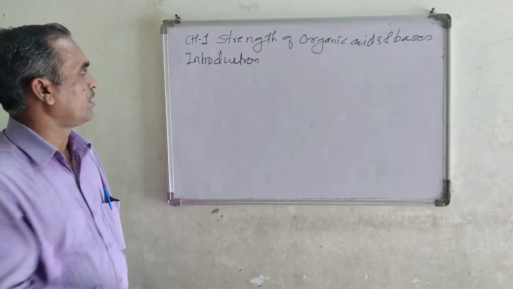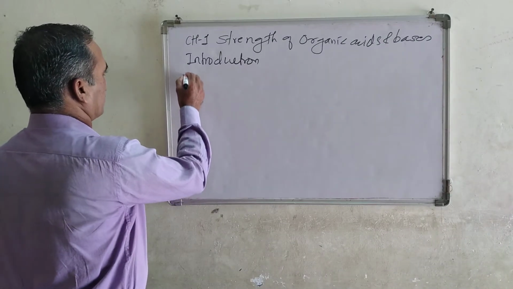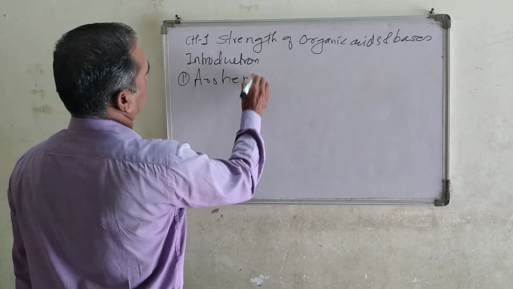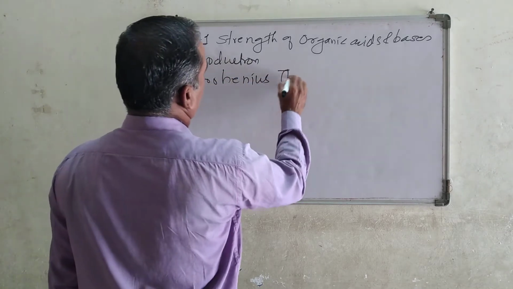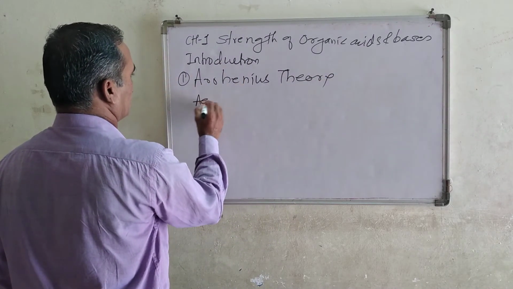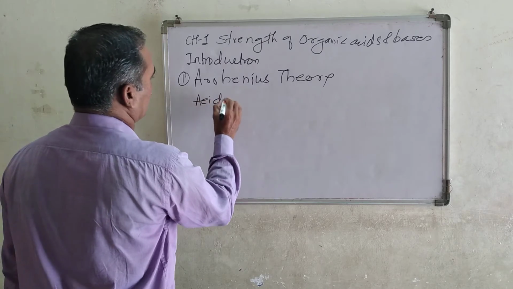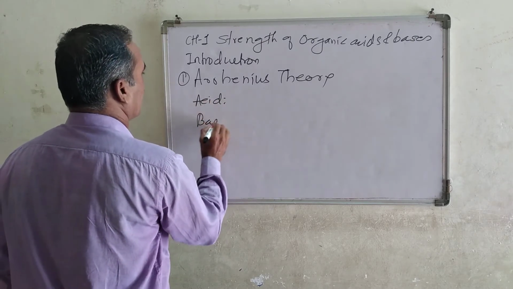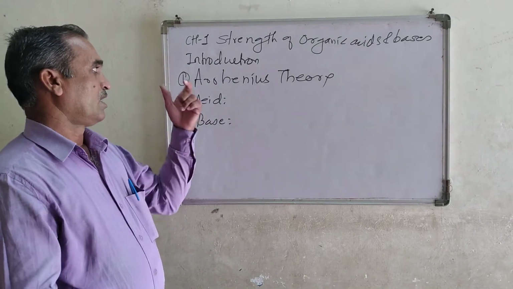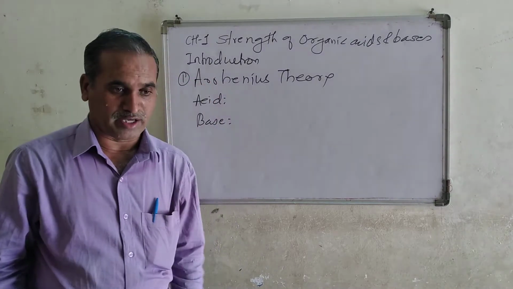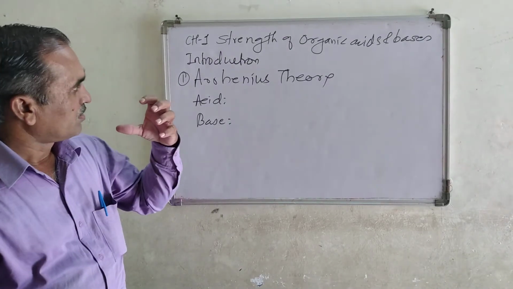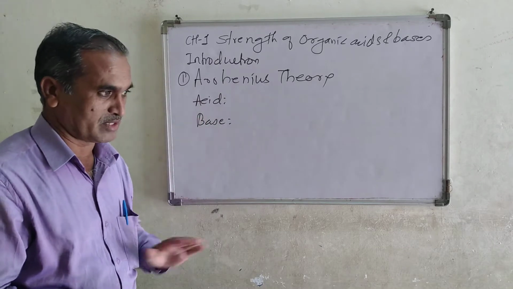The number one theory we are going to learn here is the Arrhenius theory. According to him, what acid means and what base means, that we are going to define here specifically. Arrhenius is the first scientist who put forth the definition of acids and bases.